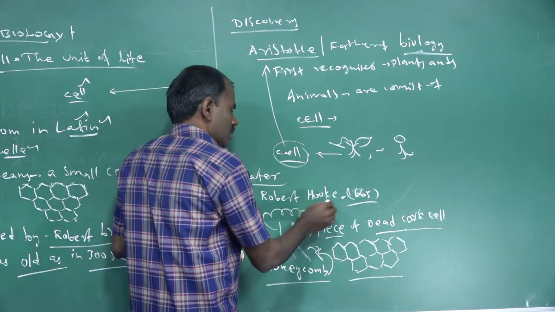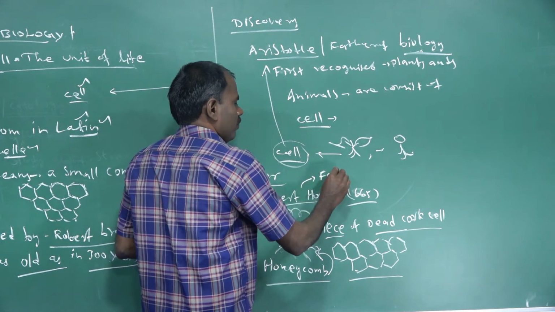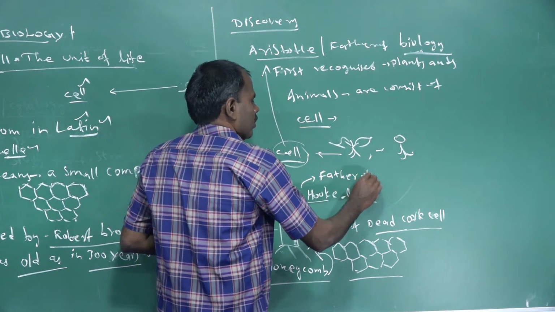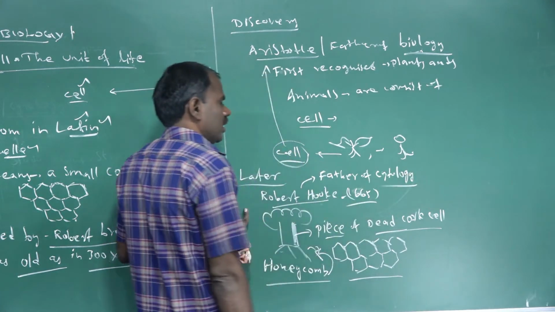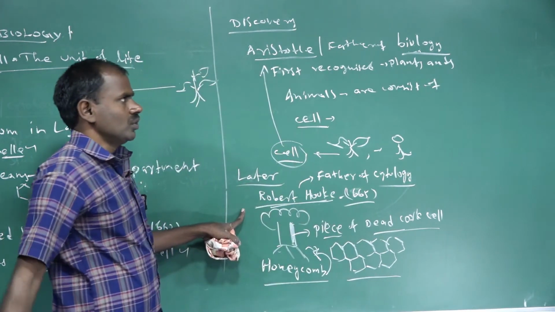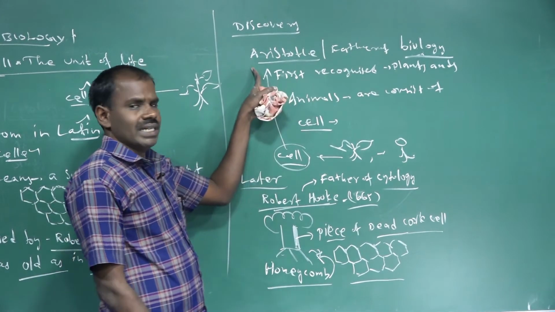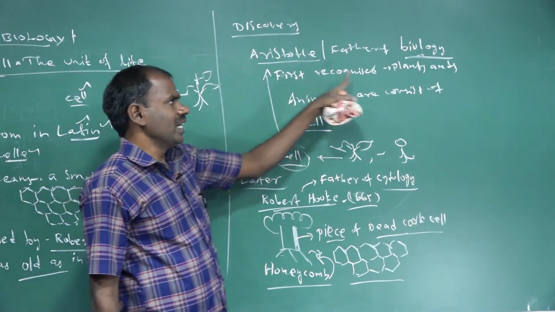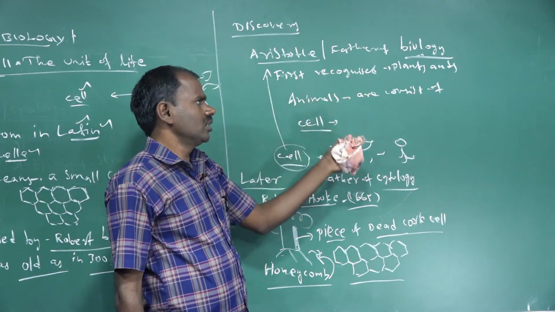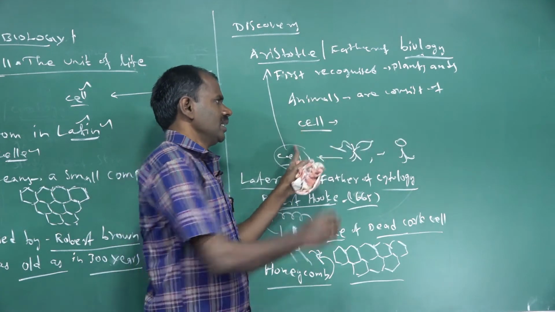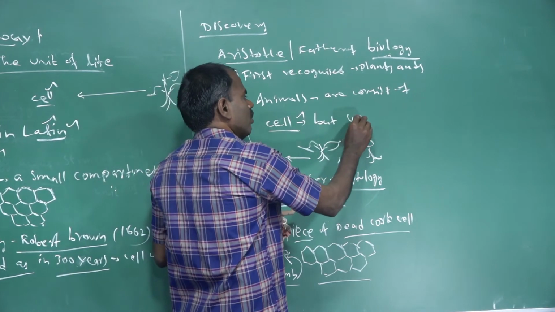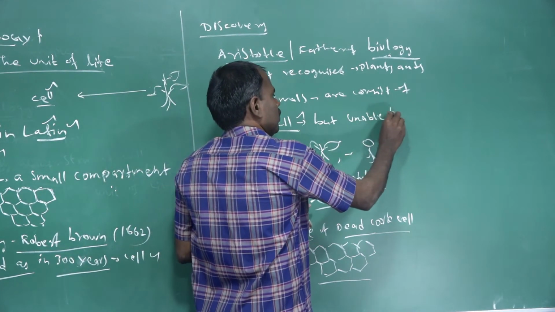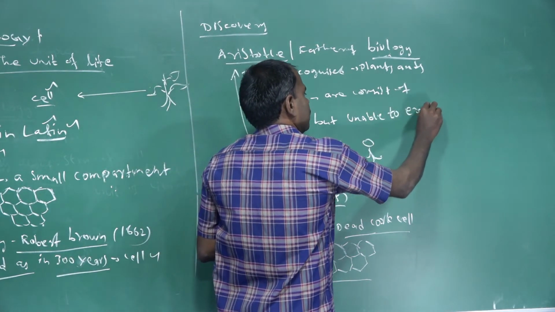Robert Brown is the father of cytology. Who is the father of cytology? Robert Brown. Who is the father of biology? Aristotle. Aristotle first recognized plant and animal cells. All organisms are made up of cells, but he was unable to explain.